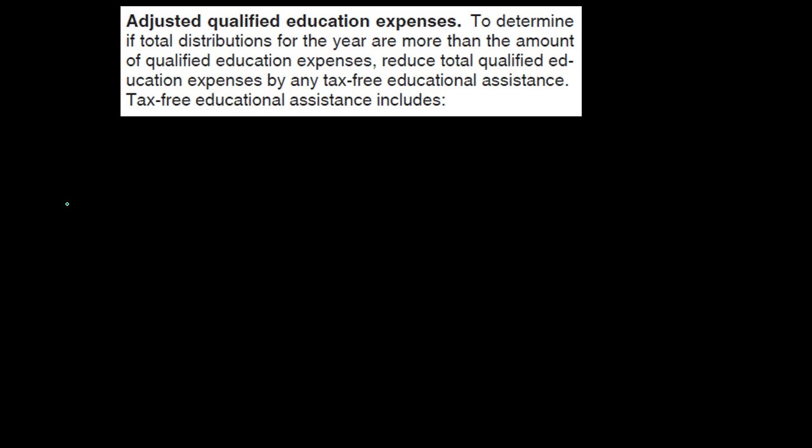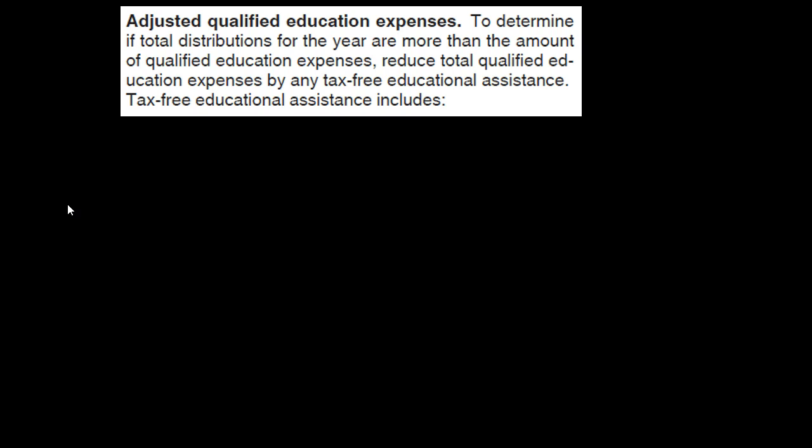Back to the text. Adjusted qualified education expenses. To determine if total distributions for the year are more than the amount of qualified education expenses, reduce total qualified education expenses by any tax-free educational assistance.